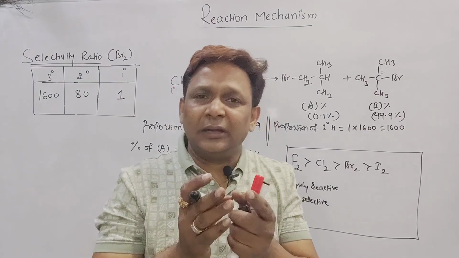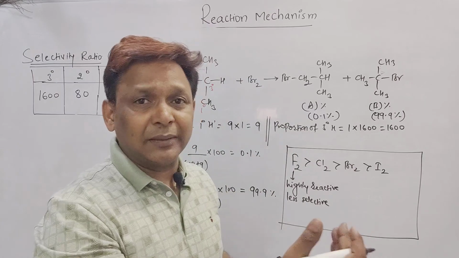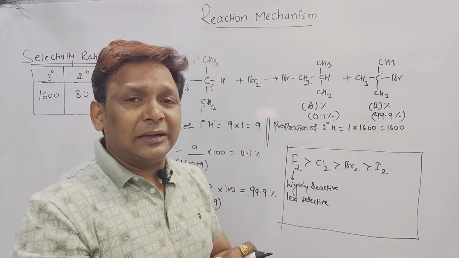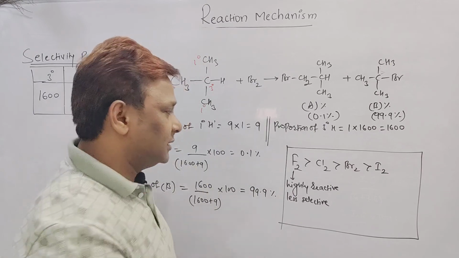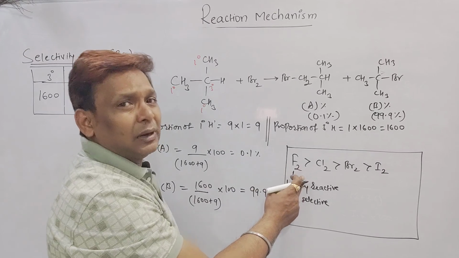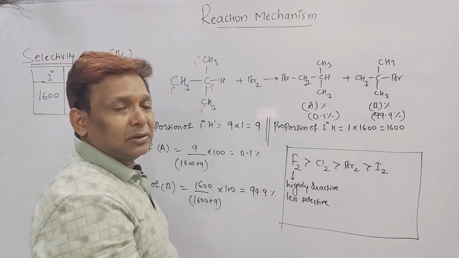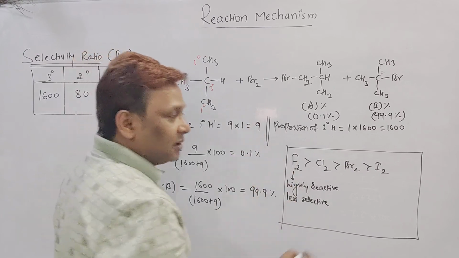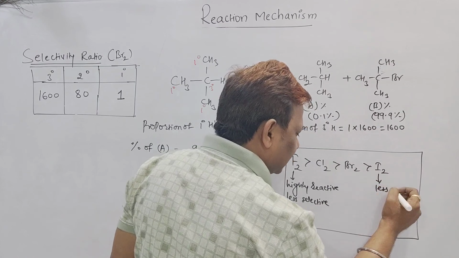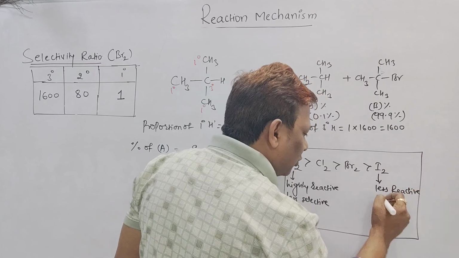First it forms the intermediate as a radical, then it undergoes rearrangement and forms a stable intermediate, and then the attack of the electrophile or nucleophile takes place. Fluorine is not like that. It is highly reactive. It won't bother whether it attacks the primary or the tertiary; it reacts directly. It is never selective. But iodination, sir? It is less reactive but more selective.